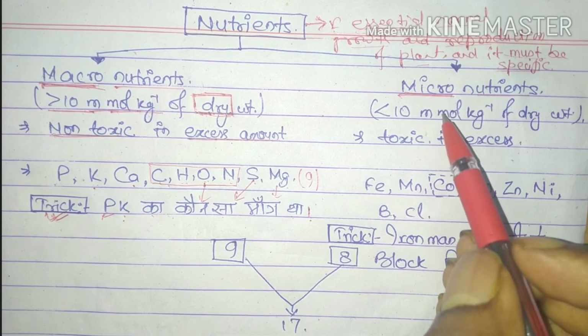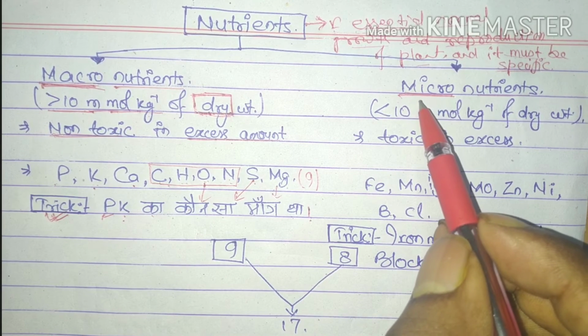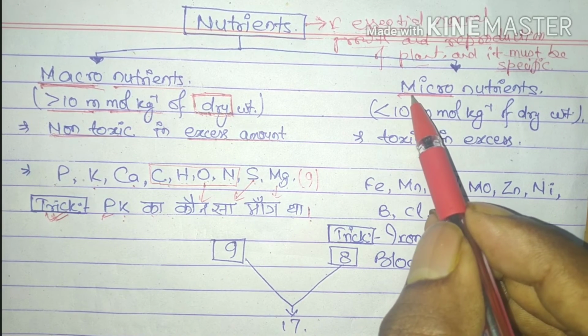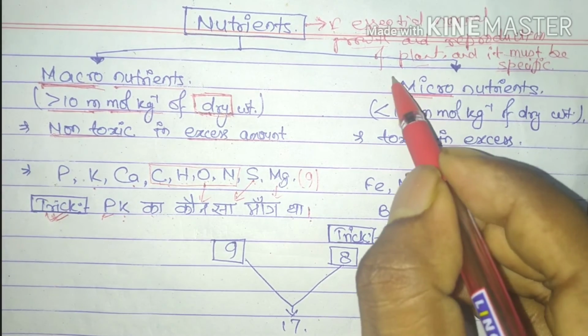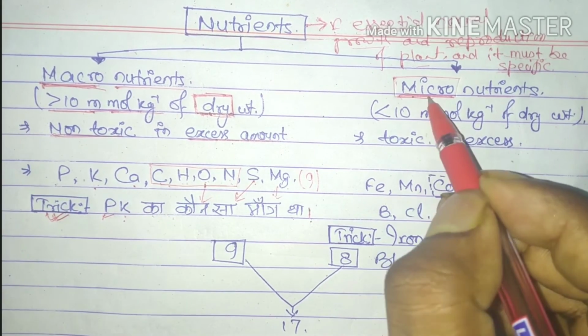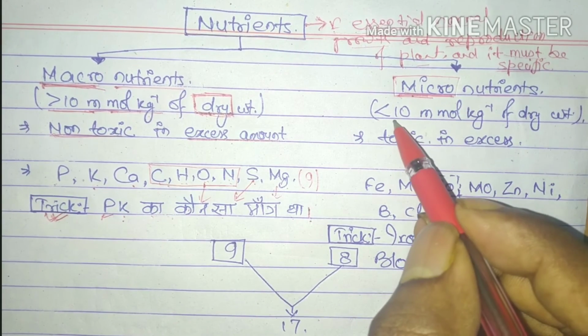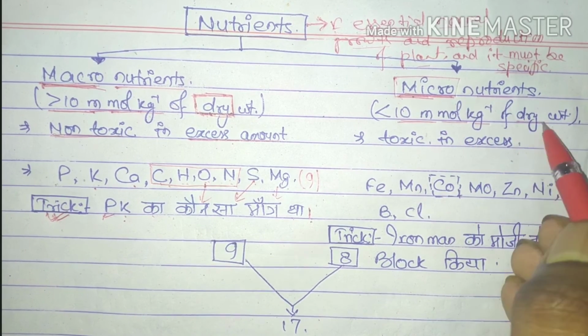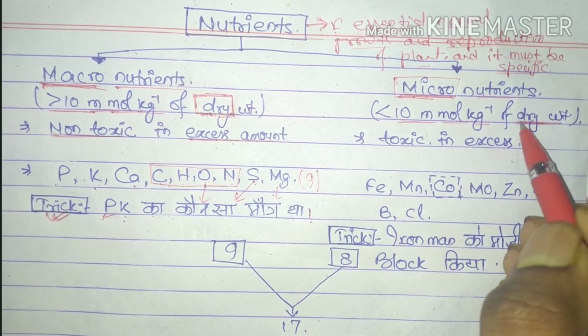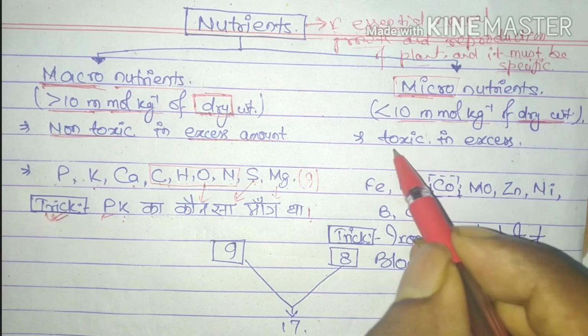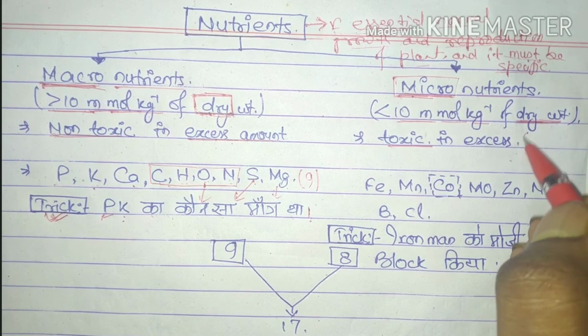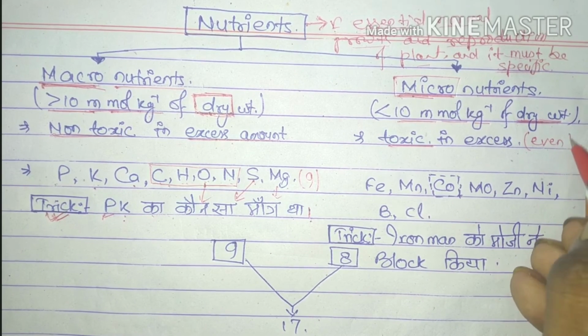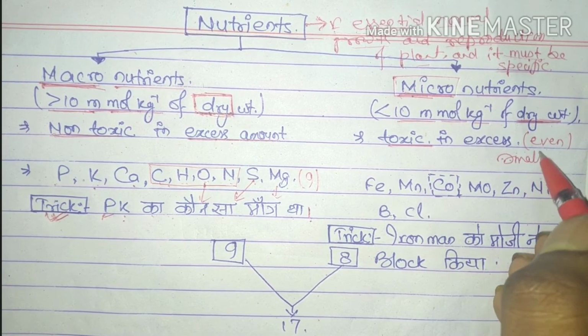Now we will discuss the micronutrients. As the name indicates, micro means less than 10 millimole per kg of dry weight, and it is toxic in nature, even when present in small quantity.